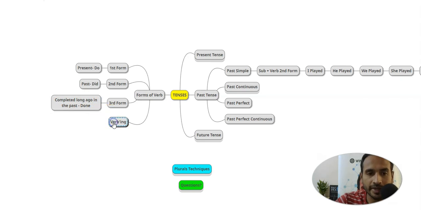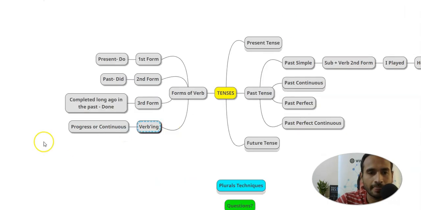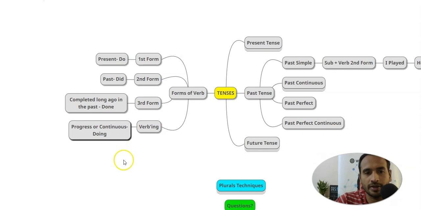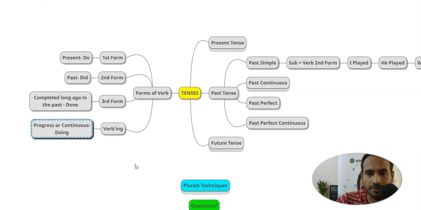Okay, then verb ing, what does it tell? Wherever you see there is "ing", it tells about progress or continuous. Okay, this is what you need to remember. Whatever verbs you see with ing, this is all about continuation. Got it? So here "done", and what will it come here, people? "Doing." Clear? You just need to remember this much.